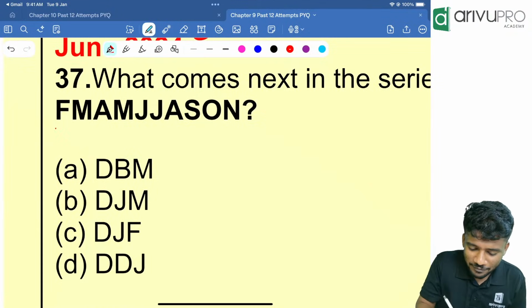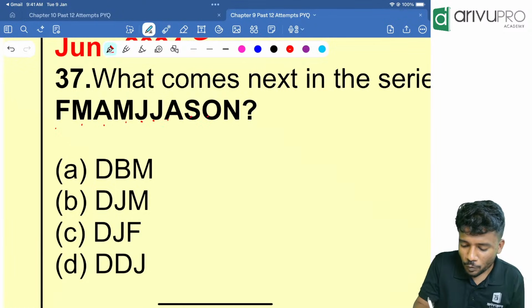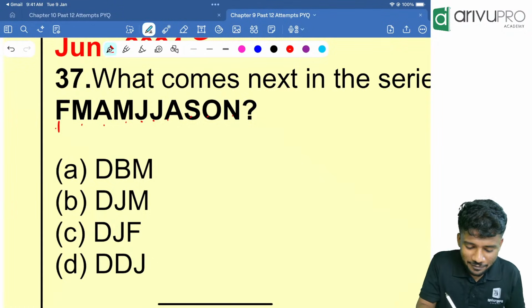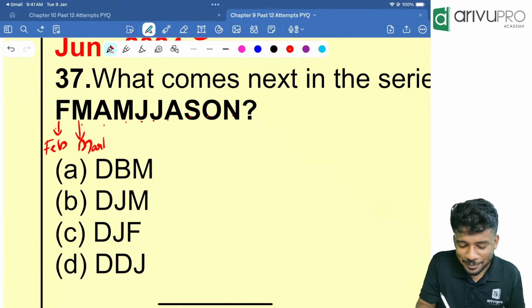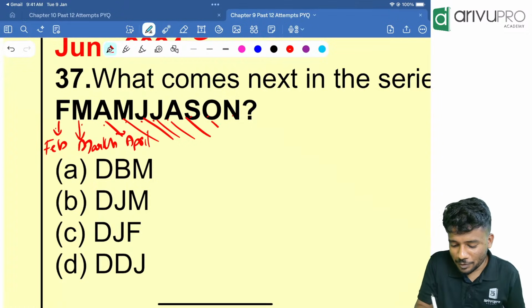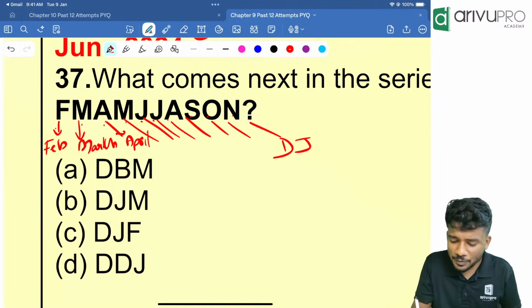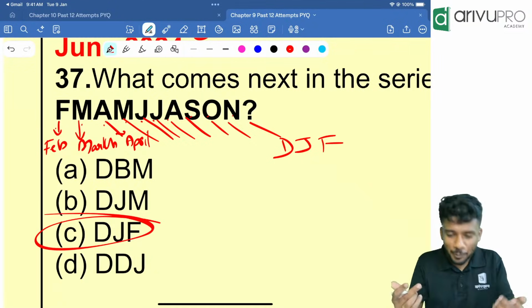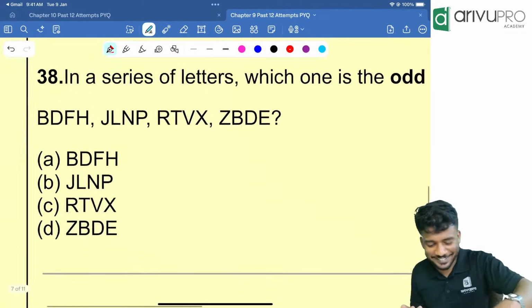Now, F, M, A, M, J, J, A, S, O, N, dash, dash, dash, dash. What we need to find out? F is nothing but February. M is nothing but March. See the coding. A is nothing but April. Then May, June, July, August, September, October, November, December, January, February. Option C is your answer. How is the coding? Yeah, good, right?